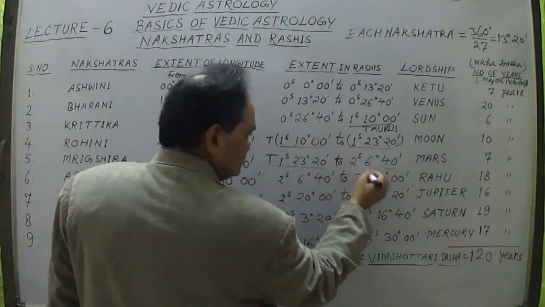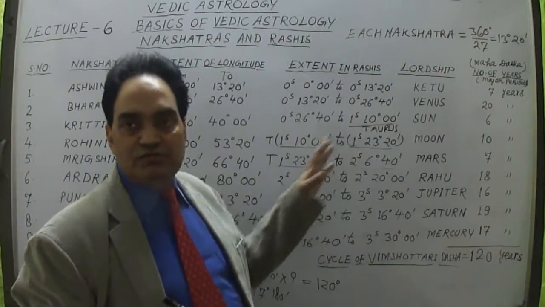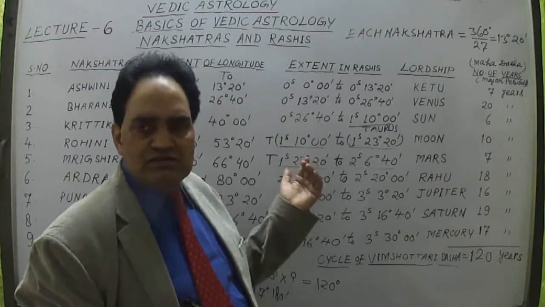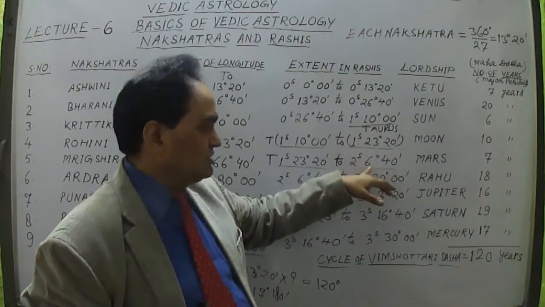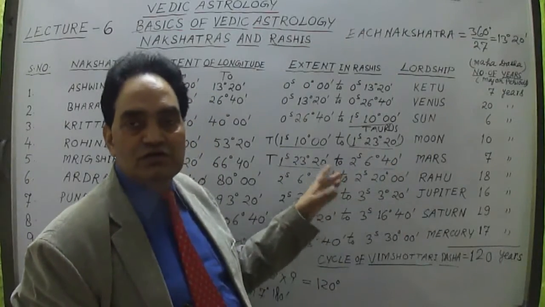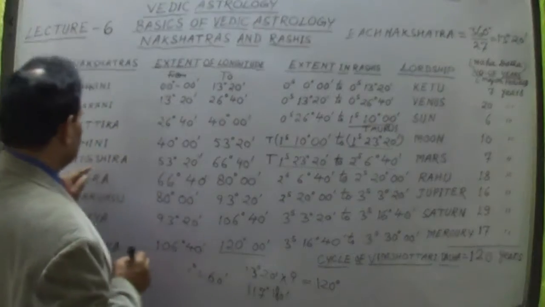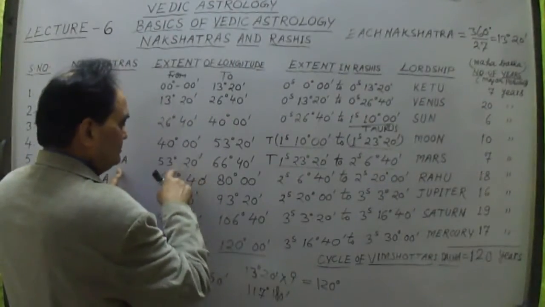Now this is Gemini sign. For 2 signs past, 6 degree 40 minutes. So 2 signs past 6 degree 40 minutes, this is in the Gemini sign, because after 2 signs past, Gemini sign starts. So Gemini sign will have 6 degree 40 minutes of the fifth one, Mrigashira Nakshatra. This is Mrigashira, the fifth one. So from 53 degree 20 minutes, this is